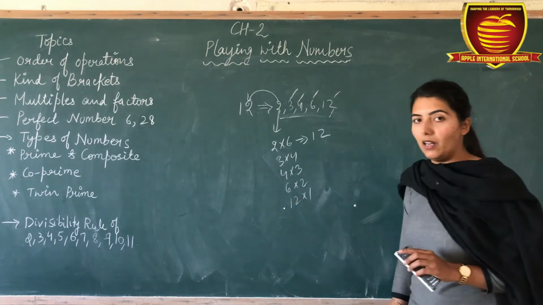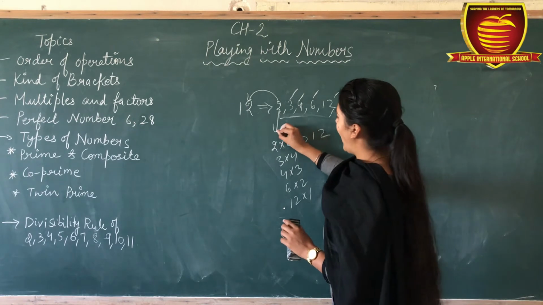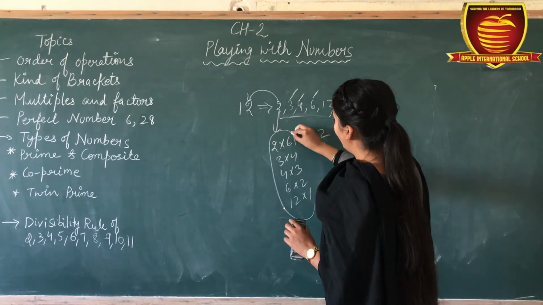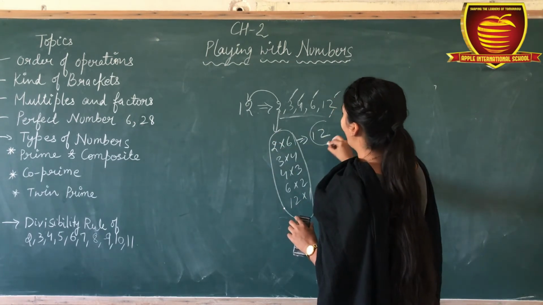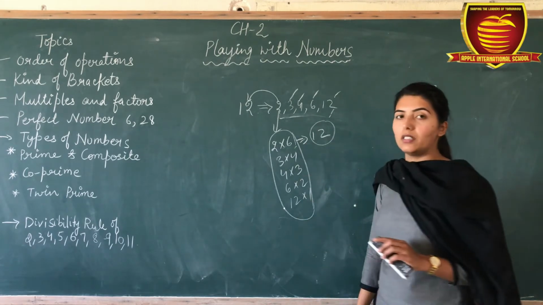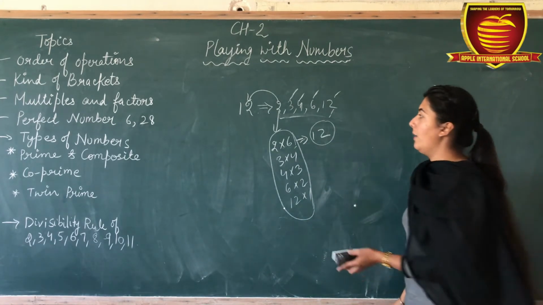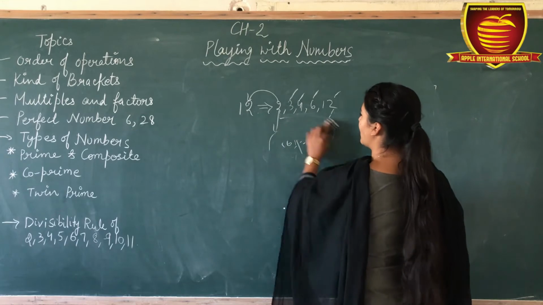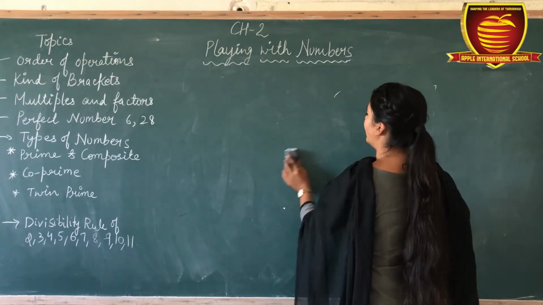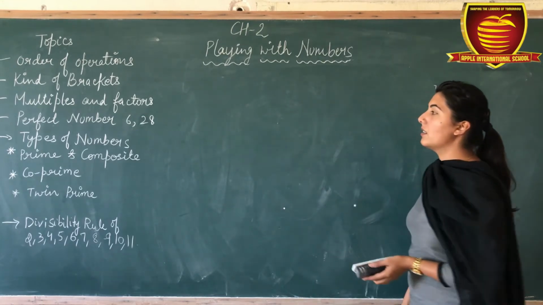3 multiplied by 4, 4 multiplied by 3, 6 multiplied by 2 and 12 multiplied by 1. Okay, so these all are the factors and 12 is the multiple of these numbers. Okay, so this is our factors and multiples.